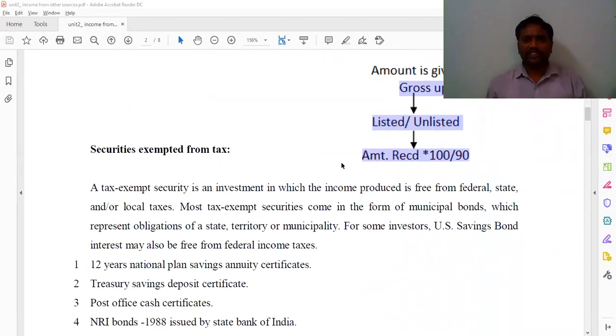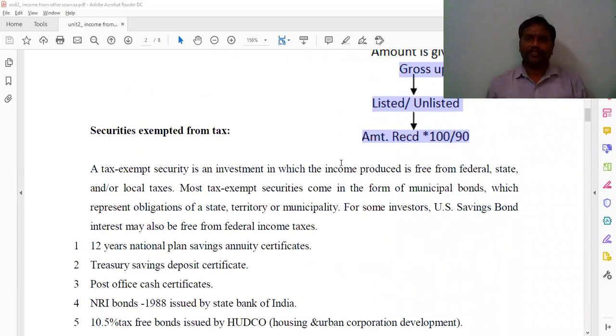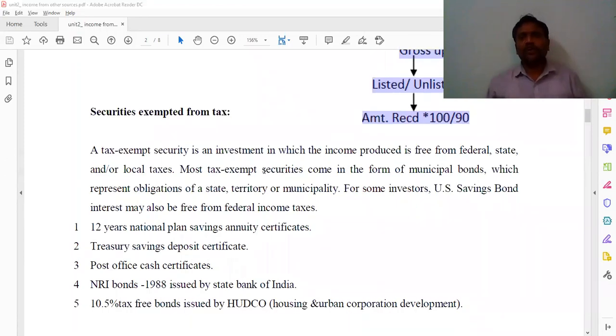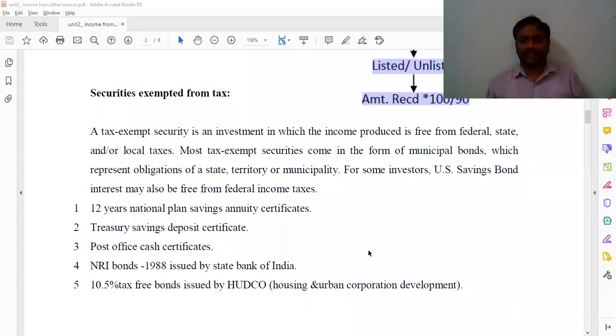And coming here, the securities exempted from tax. Whenever these securities come, you have to write in a working note: these are exempted from tax. And look here once, this is the 12 years National Plan. What is the meaning of it first? We have to know what is securities exempted from tax.